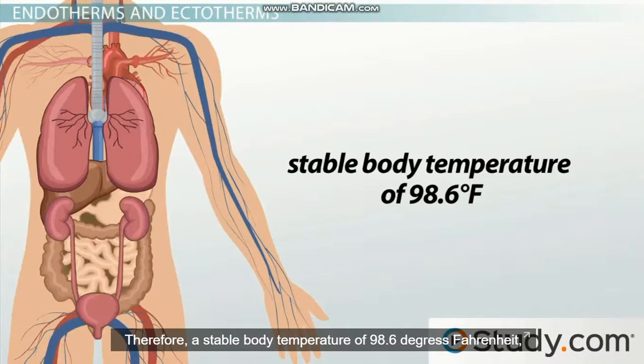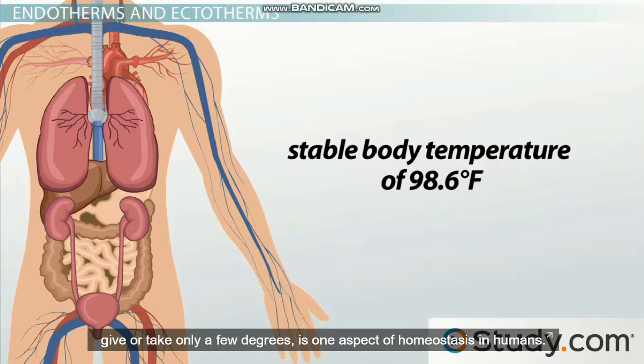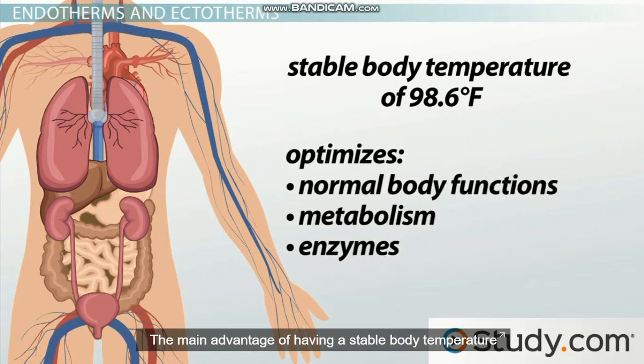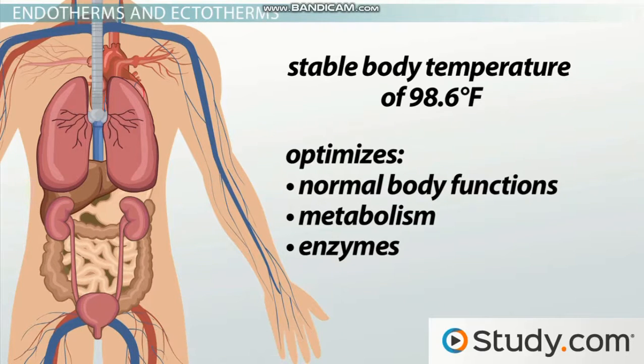Therefore, a stable body temperature of 98.6 degrees Fahrenheit, give or take only a few degrees, is one aspect of homeostasis in humans. The main advantage of having a stable body temperature is that it allows optimization of normal body functions, metabolism, and enzymes to a specific set temperature.